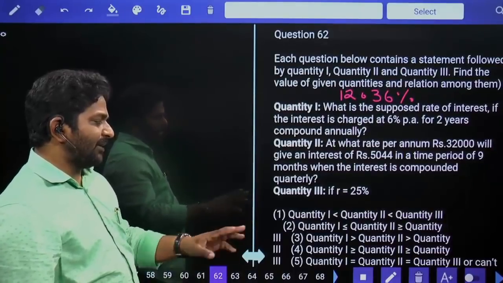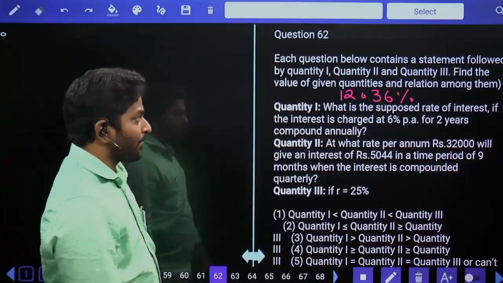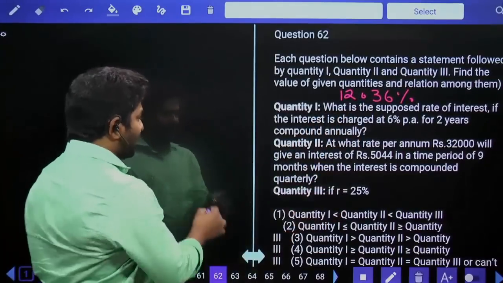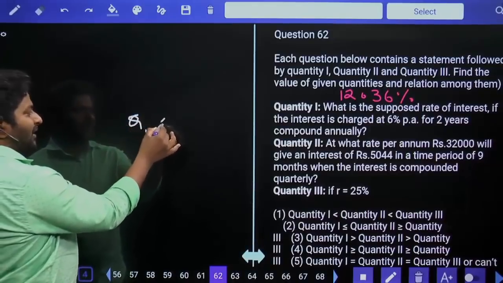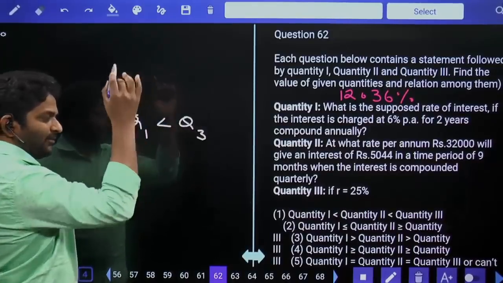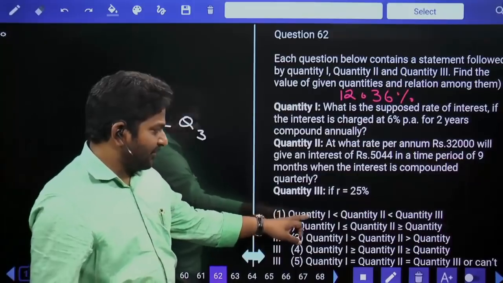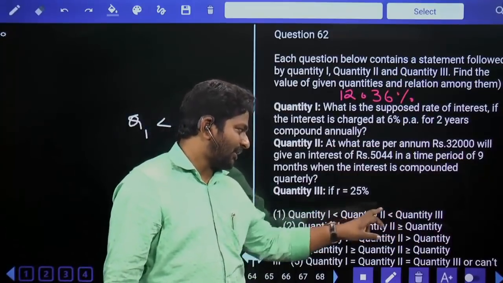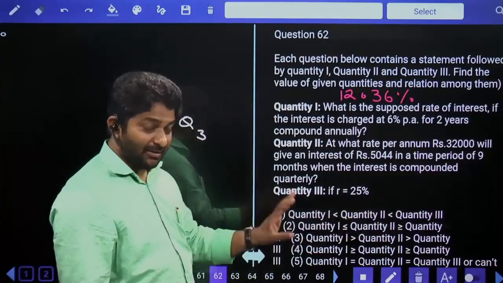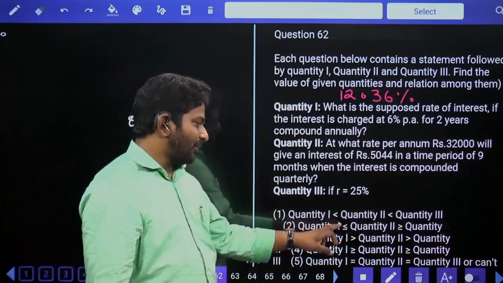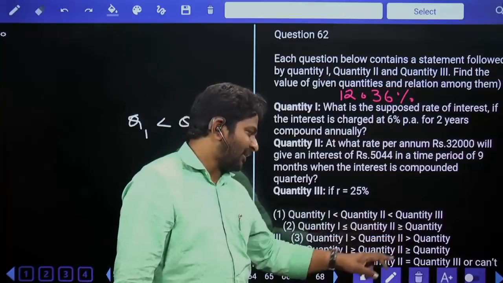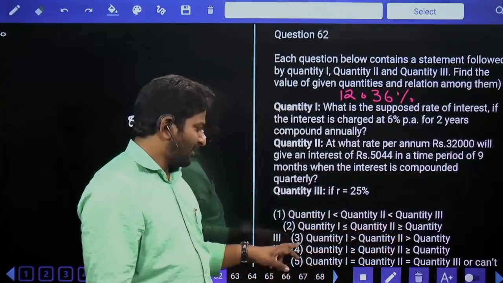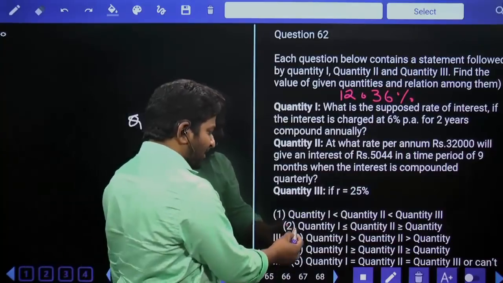Now with this we can eliminate options basically. Q1 12.36, Q3 25. So clearly it is Q1 less than Q3. Where exactly does it satisfy? First option, Q1 less than Q2 less than Q3. So Q1 and Q3 relation is less than. That may be your answer. Hold it. Q1 less than or equal to Q3 greater than or equal to. Forget about it. Q1 is greater than Q3, which is wrong. Second option not possible.